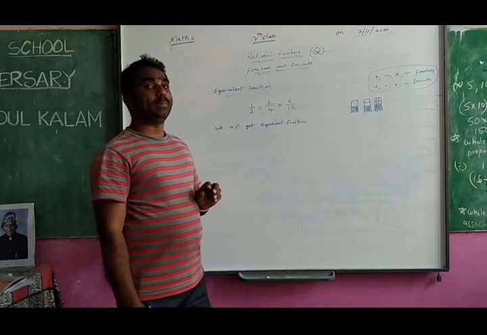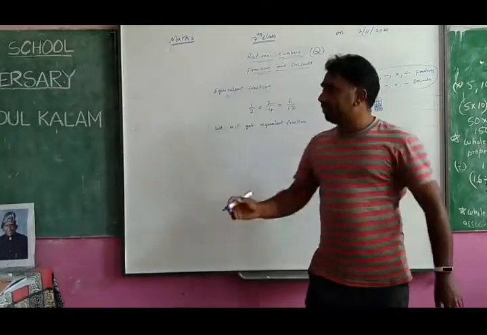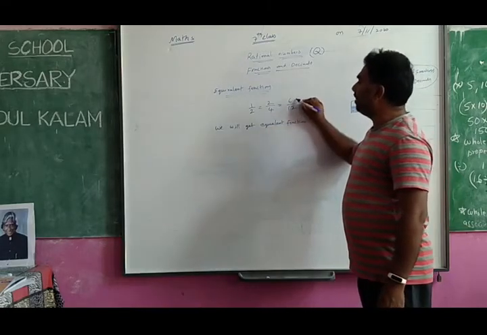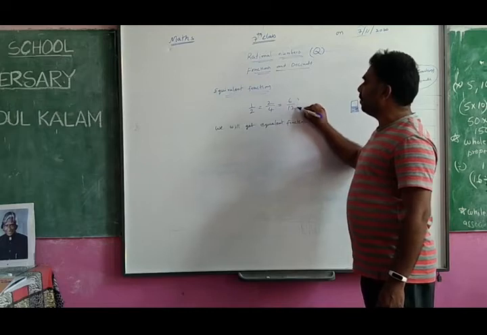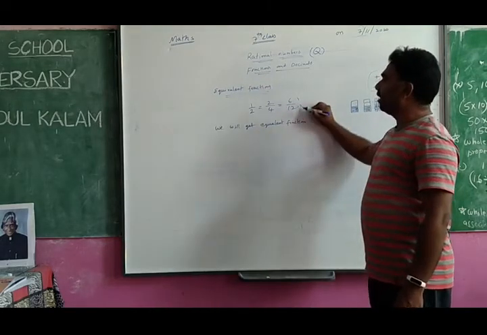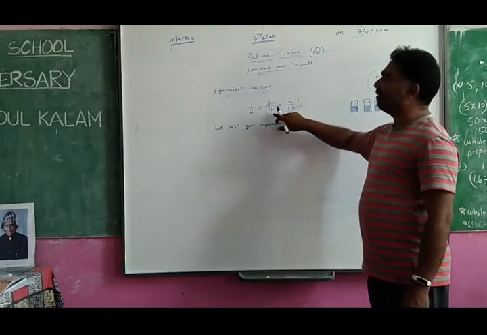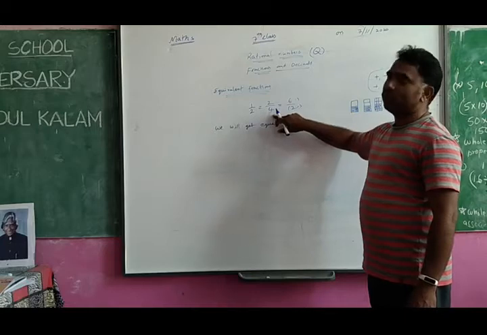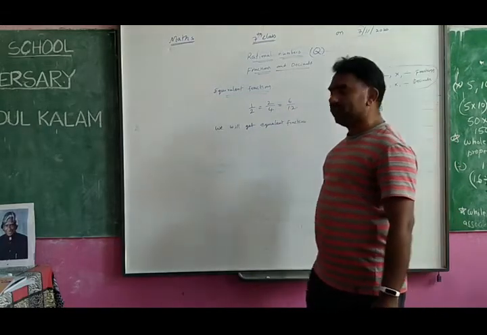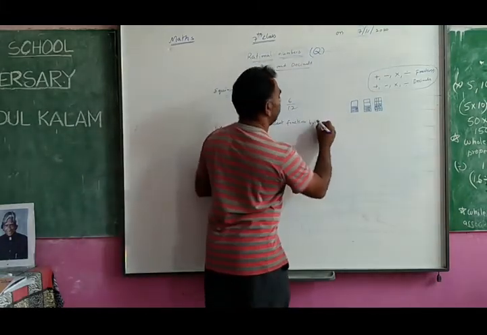Not only multiplying, but also by dividing with the same number. You see, this is 6 by 12. Here to here, how do you get? If I divide with 3, 6 divided by 3, 12 divided by 3, with the same number I divided here. 6 divided by 3 will be 2. 12 divided by 3 will be 4. So what can you do? You can get equivalent fractions by multiplying or dividing.